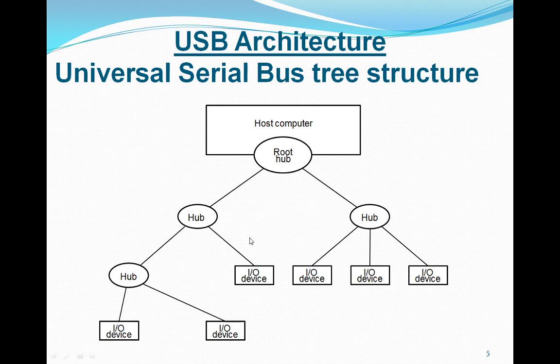So if you look into this USB architecture, here you can see the different components. This is the host computer, that is your desktop computer, which will act as a root hub here. To this, different hubs are connected. Basically, hubs are the intermediate devices which will allow external devices to connect to this host computer. So you can connect your IO devices, that is input output devices, to this host computer through different levels of hubs. So this is the general architecture of USB, which is in terms of a tree structure, that is the USB tree structure.